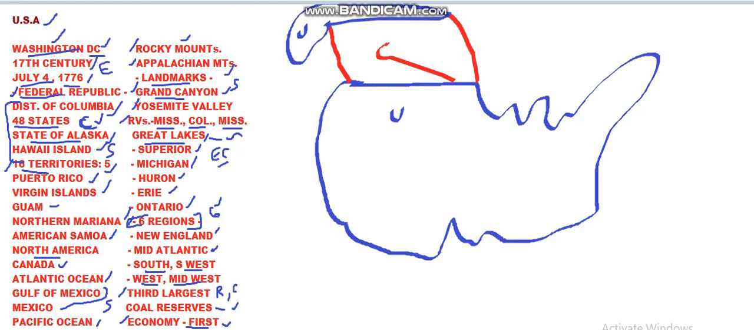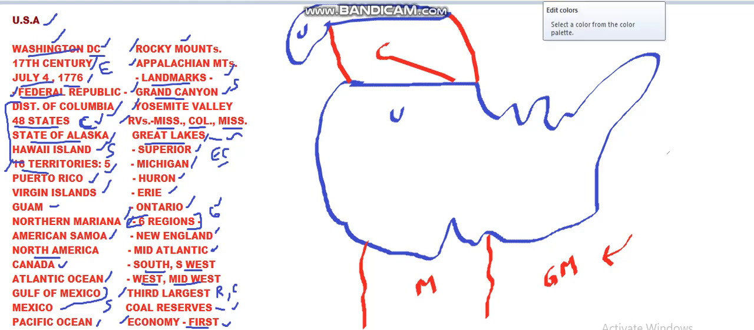And later we have Mexico and Gulf of Mexico to its south. So here is Mexico. Gulf of Mexico is the inlet of Atlantic Ocean. So this is Gulf of Mexico. We have Atlantic Ocean and Pacific Ocean on either side of the USA. So here is Atlantic Ocean and here is Pacific Ocean. So this is the basic outline and mapping of USA.